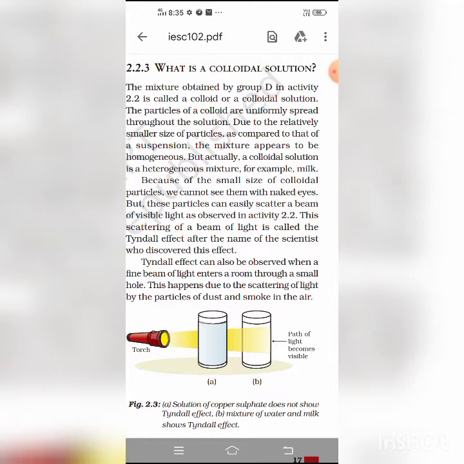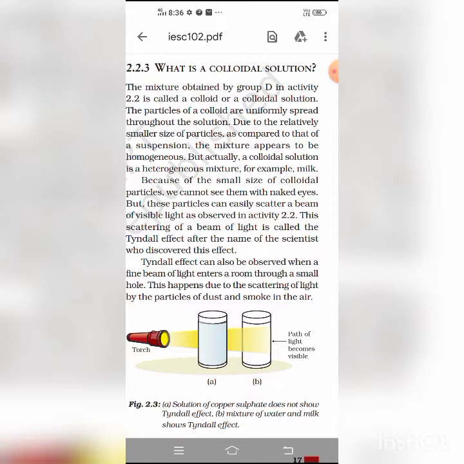Okay, students. There are so many characteristics, special properties of colloids. They are heterogeneous in nature. Colloidal solutions are heterogeneous in nature, and the colloidal particles are not visible to the naked eye. They can only be seen under an ultramicroscope. Their particle size is 10 to the power minus 4 to 10 to the power minus 7 centimeter.